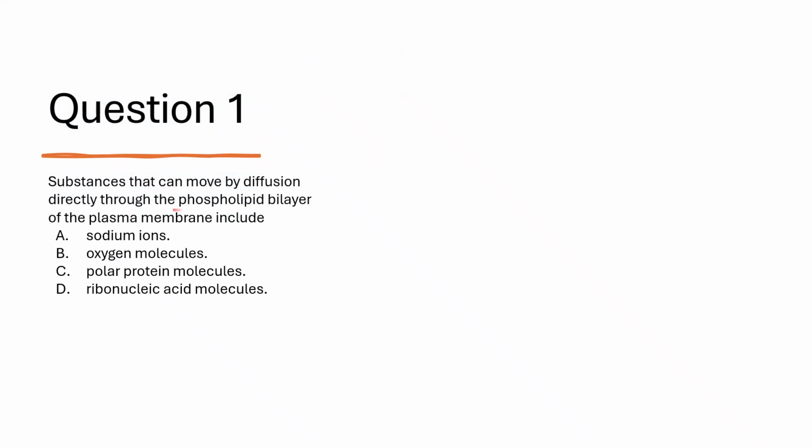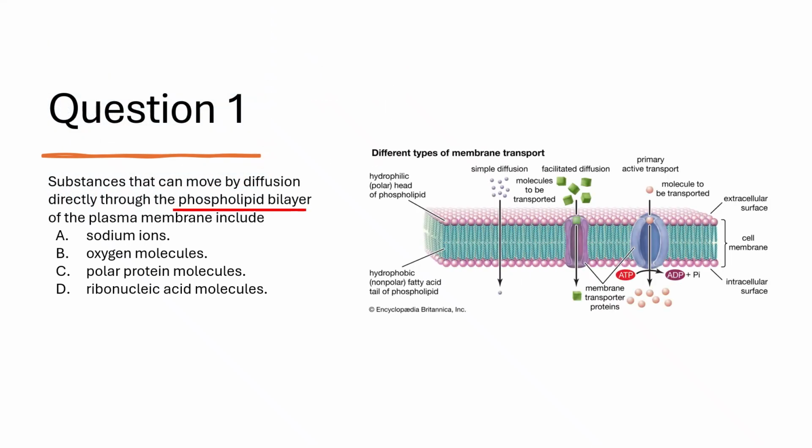The cytoplasmic membrane is a hydrophobic barrier made of a phospholipid bilayer. This structure is selectively permeable, allowing small, hydrophobic molecules, such as oxygen, to pass through, but blocking larger, hydrophilic molecules, including sodium ions, polar proteins, and ribonucleic acid.